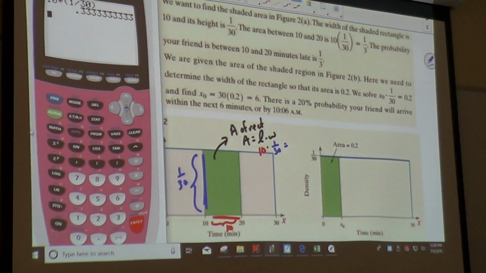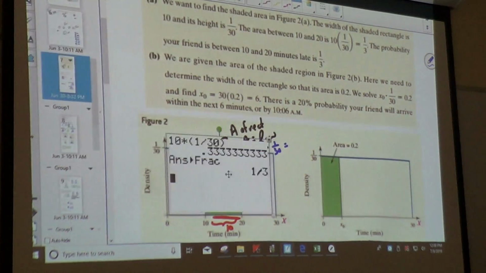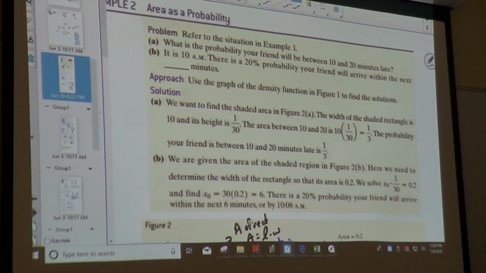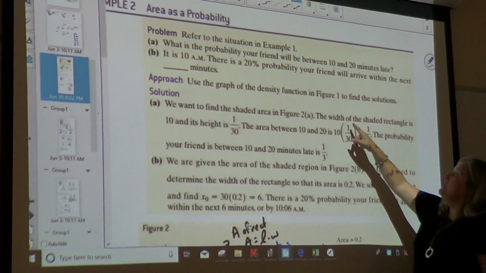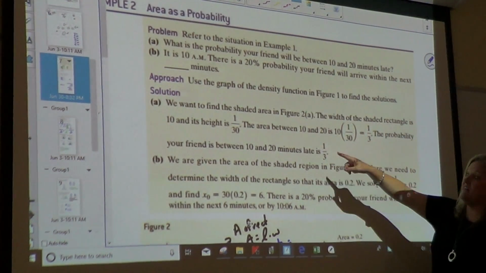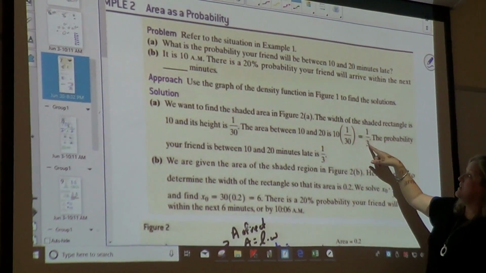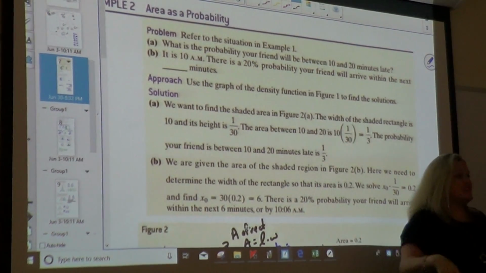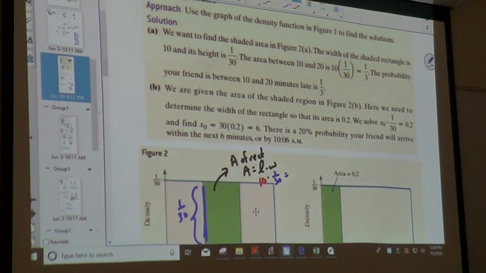And then I'm going to math enter just to make it a fraction. So when the question says, what is the probability that your friend is between 10 and 20 minutes late, it says we want to know the area. The width is 10 and the height is 1 over 30. So we're going to do length times width. So the probability that your friend is between 10 and 20 minutes late is 1/3. So there's a 1/3 chance that they're going to be late. Are we good with that one?